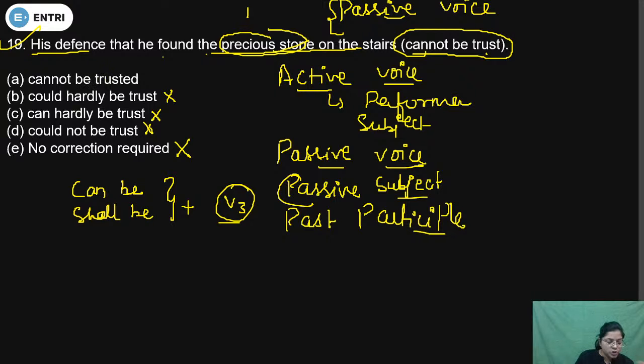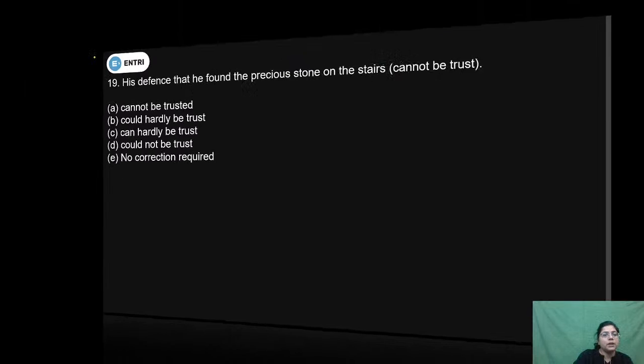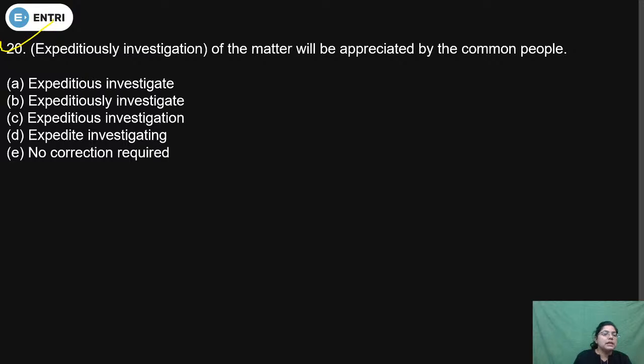So Rani, yes, you are right there. So the correct answer option is A, cannot be trusted. Is it clear to all the students? So the correct answer option will be A. Now come to the next question. This is the last question of this live session.